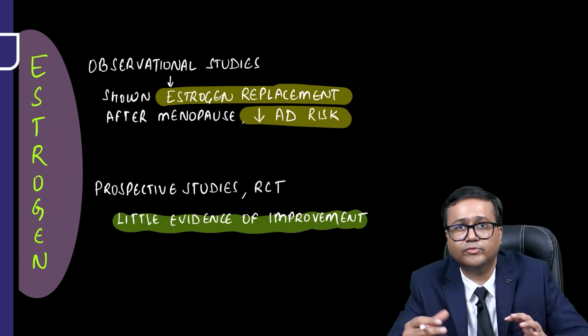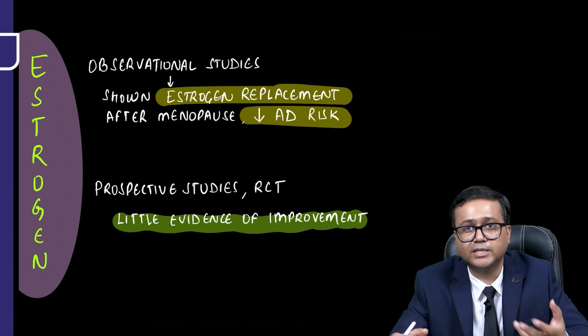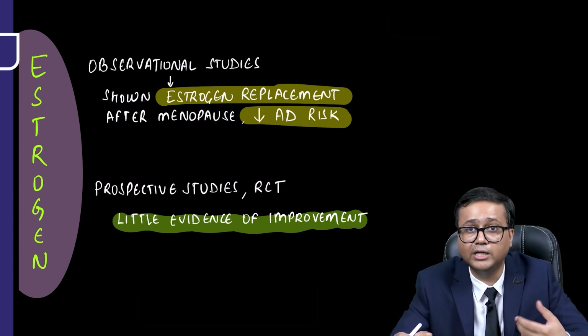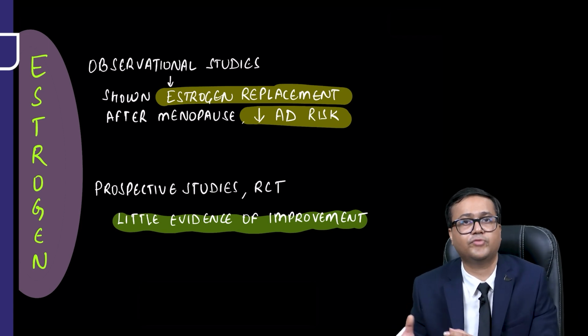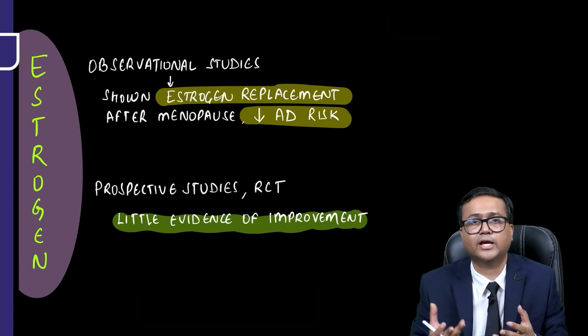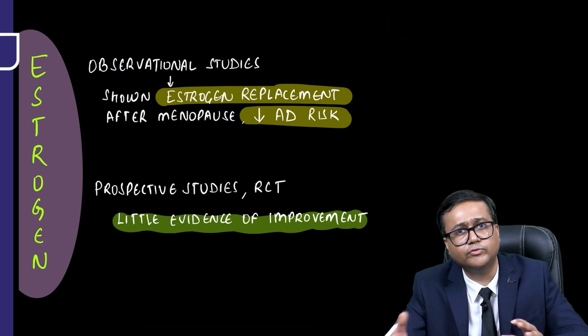One important factor which people mention is timing. Many say that giving estrogen in the early postmenopausal phase or even in the perimenopausal phase may have an effect, but giving it at a later stage may not have any effect. So again, there is certain controversy related with the role of estrogen as well.